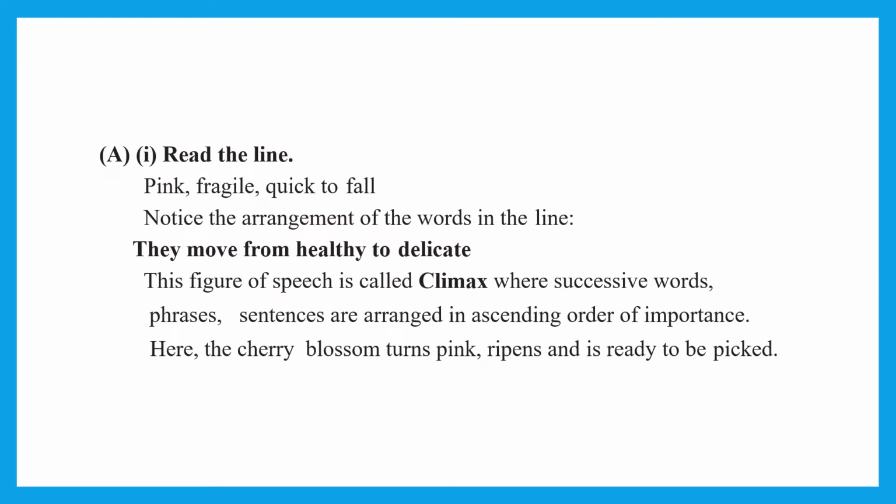So this is the climax, one after the other the thing will happen. The figure of speech is called climax, where successive words, phrases, sentences are arranged in ascending order of importance, and here the cherry blossom turns pink, ripens and is ready to be picked, that is ready to be picked from the tree.